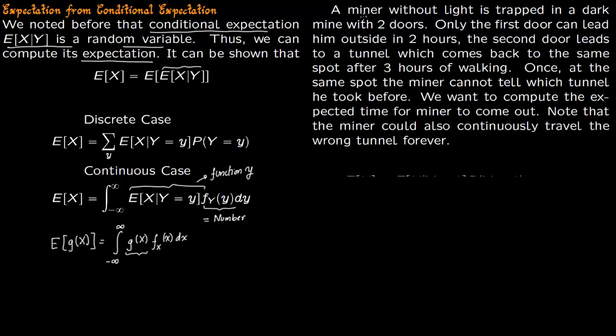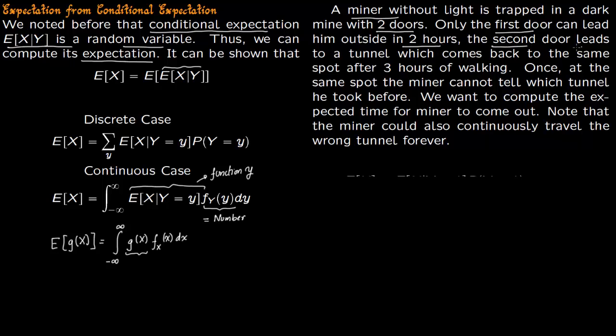Say there is a miner trapped in a mine, and the mine does not have any light. A miner without light is trapped in a dark mine, and the mine has two doors. Only the first door can lead him to safety. If he enters the first door, he can go out in 2 hours.